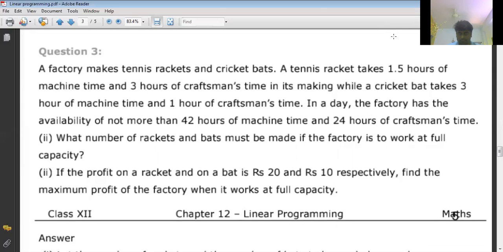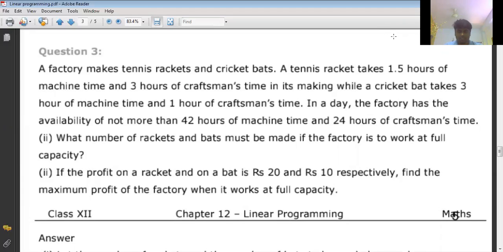Clear? And after that, in a day, the factory has the availability of not more than 42 hours of machine time. So machine can work only for 42 hours, and craftsman time also limited, 24. Means within the time only work must be completed. Means at most that time only we can utilize to manufacture these tennis rackets and cricket bats.